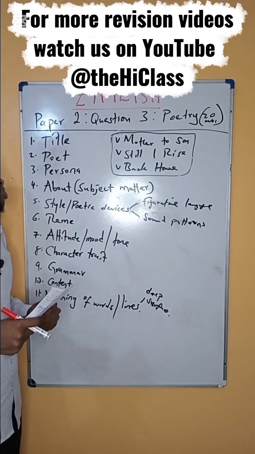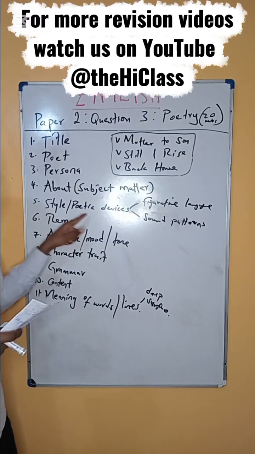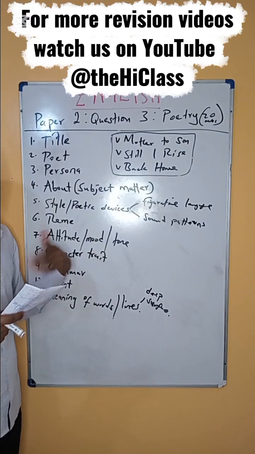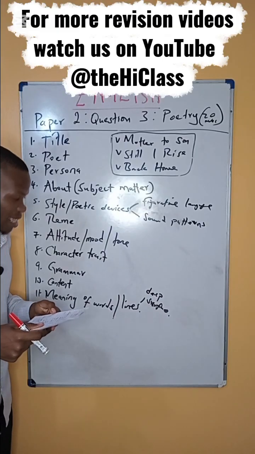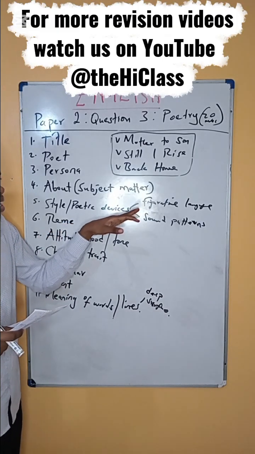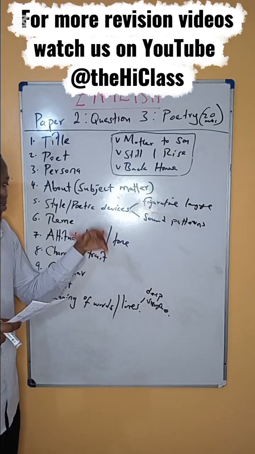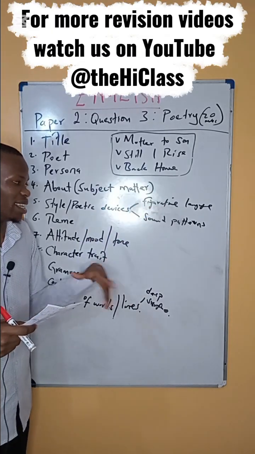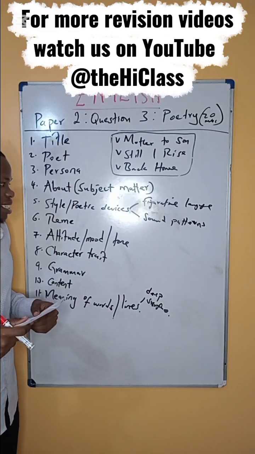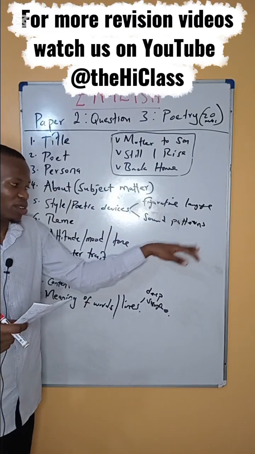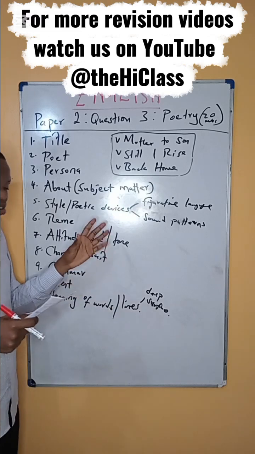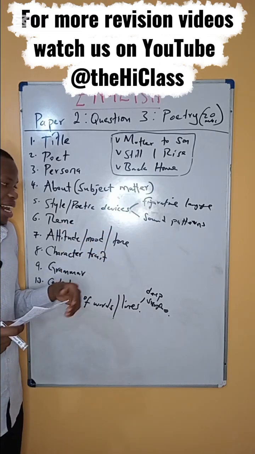Okay. Now, next, the styles or poetic devices. We talked about the styles. These are the tools that the poet uses to deliver the message, of course. And there are so many, and we talked about there are 2. You can classify them into 2. The figurative language, these ones include the irony, the simile, the metaphors, the imagery, things like that. And we have the sound patterns that include things like the alliteration, consonance, assonance, and rhyme.